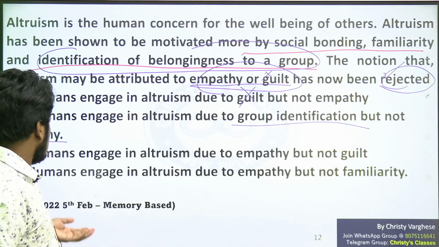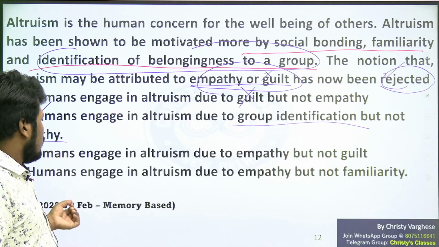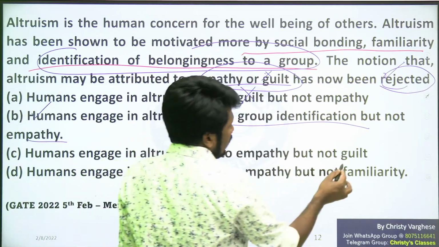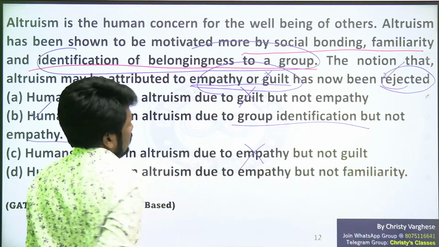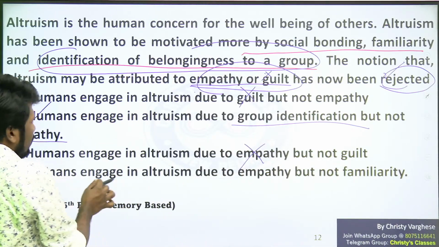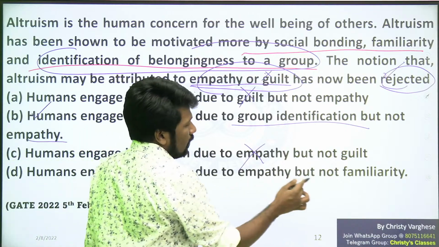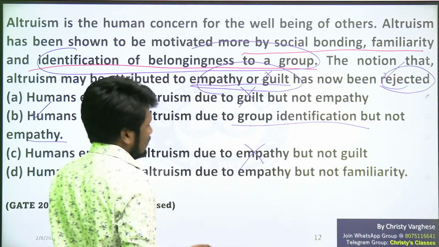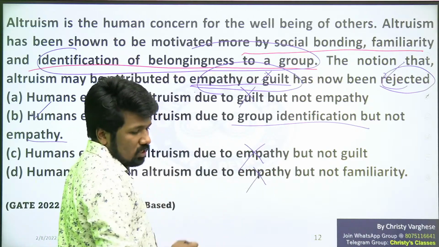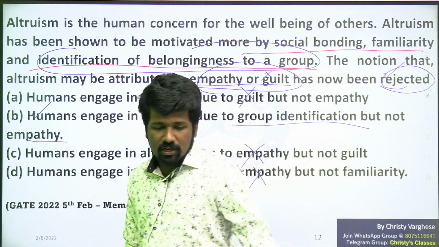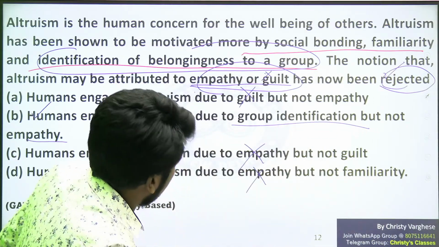Let us check the other options also just for getting convinced. Humans engage in altruism due to empathy but not guilt. Not empathy, that is what the question says, so that is wrong. Humans engage in altruism due to empathy but not familiarity. It is the other way around: familiarity but not empathy. So option D is also wrong. This was the comprehension question asked in the electrical engineering and mathematical science question paper.